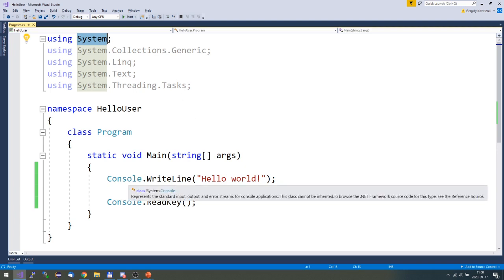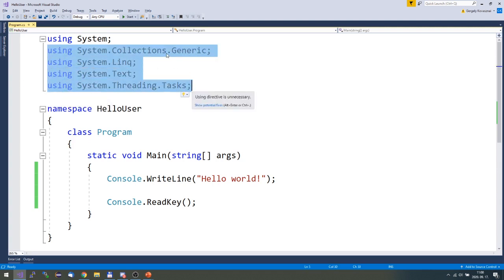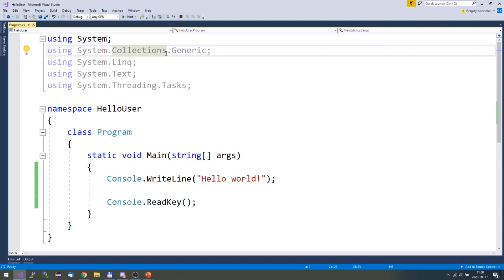Console, as written here, is part of the system library. The full name of console is system.console. But are they active now? Yes, the first line, exactly.